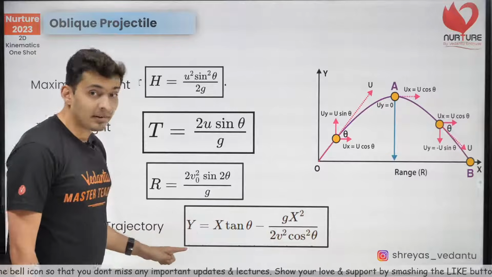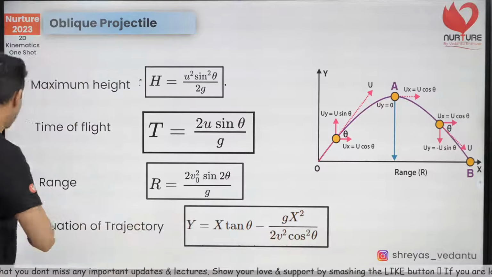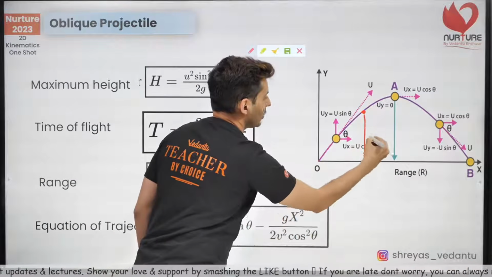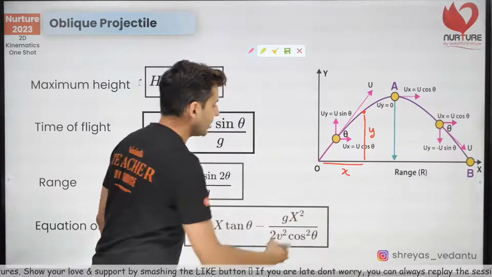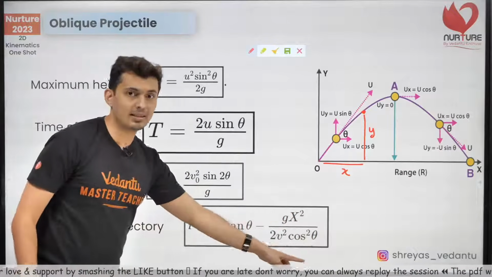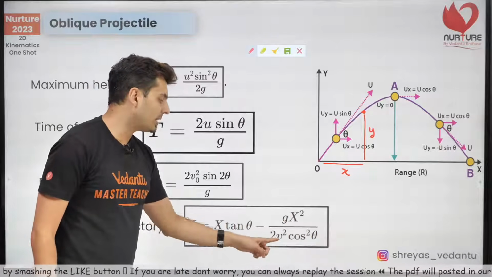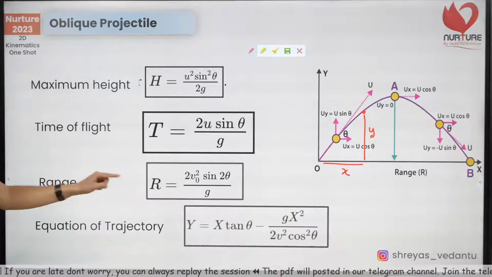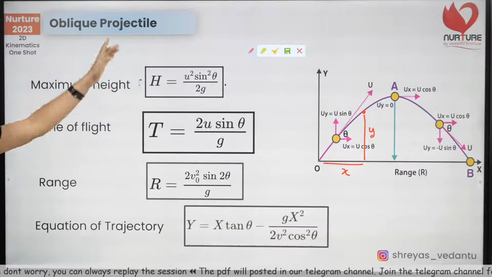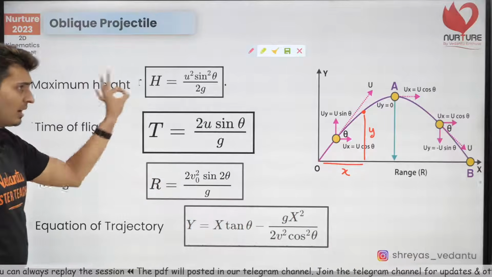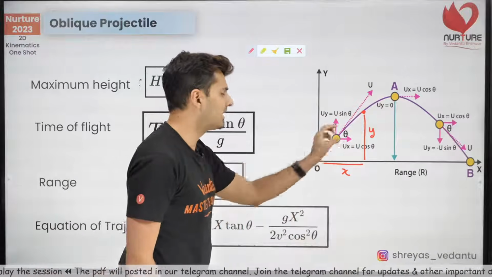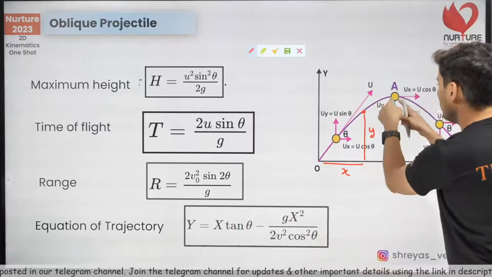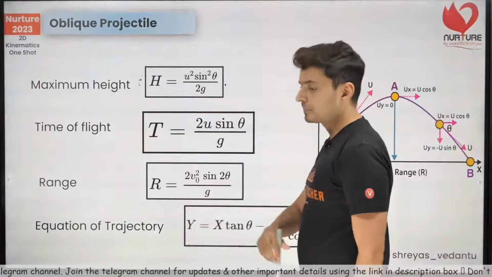And y and x, over here, these are the coordinates. Somebody was asking what is this y and x. These are the coordinates. So at any given point of time, that projectile will have some y coordinate and some x coordinate. y as a function of x is given by this equation: y = x tan theta minus g x square by 2 u square cos square theta. This is called the equation of trajectory. This is the range equation. This is time of flight. This is maximum height. You should know all these formulas by heart, including this diagram of how velocity changes, when velocity becomes 0, when is speed minimum, and all these things. Time to go up and time to go down is the same. Keep this in mind. All right, cool.